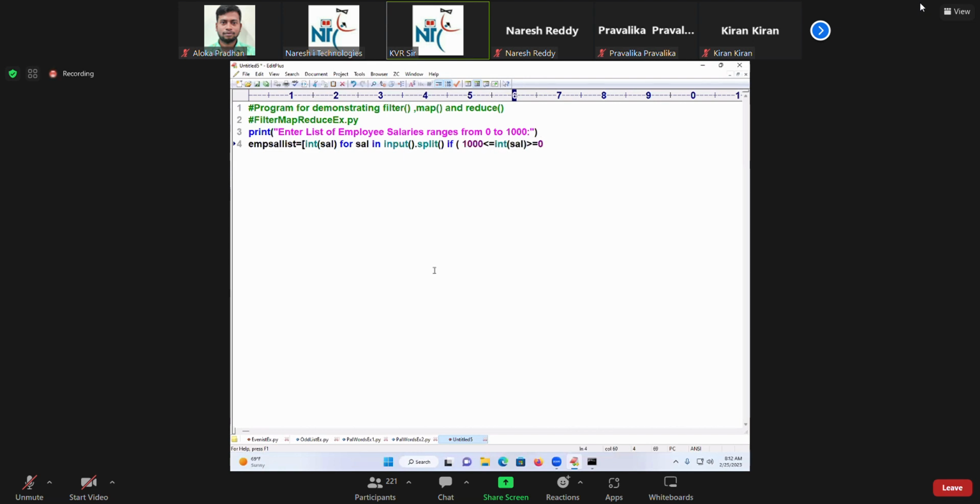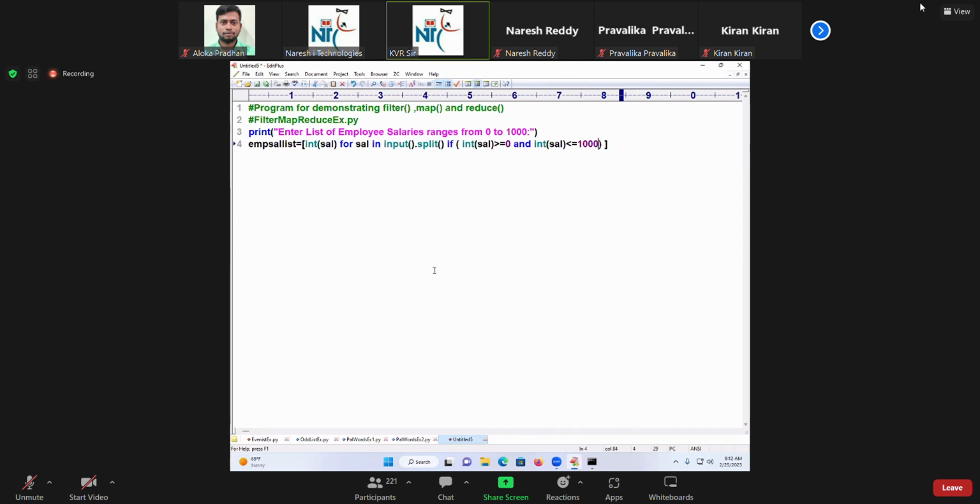Without using 'and' I am writing. You can use 'and' also. Int of sal greater than or equal to 0 and int of sal less than or equal to 1000. That is called one condition. Are you able to follow?